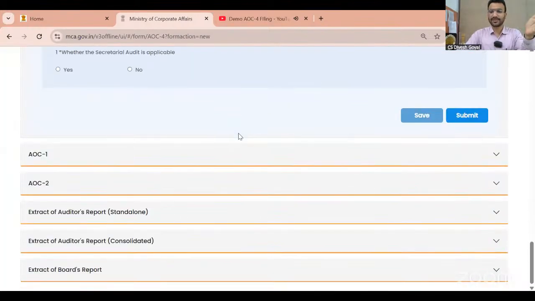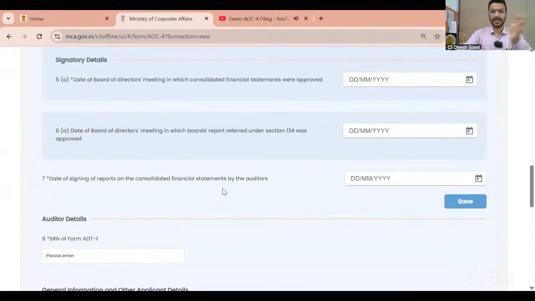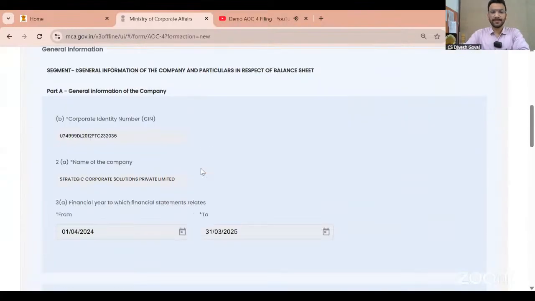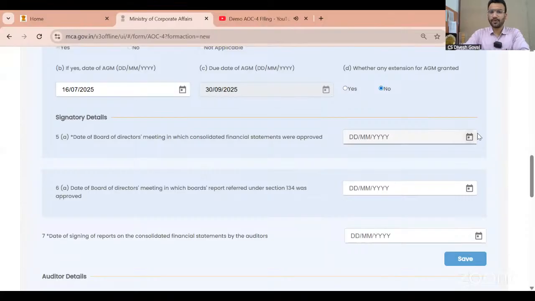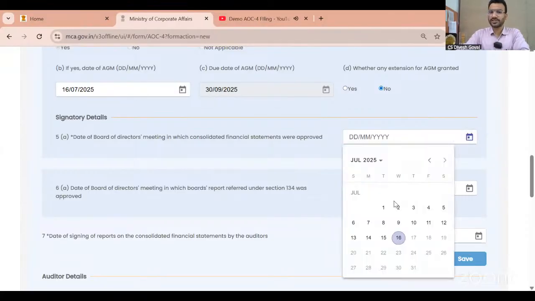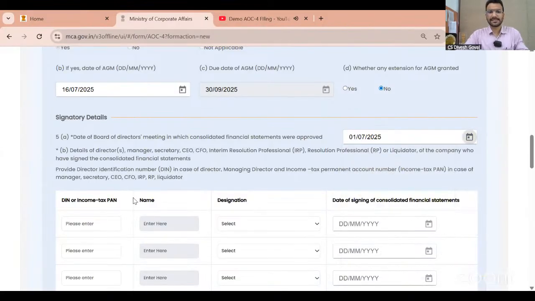And see, other electronic forms are also there: AOC-1, AOC-2, extract of the auditor report, extract of the board report. So let me fill this in 2 minutes. Again, this information we have to fill. Date of board of director meeting in which consolidated financial statement was approved. I will say same in my case. And again, I will mention all the information, like the detail of the director who is signing it.